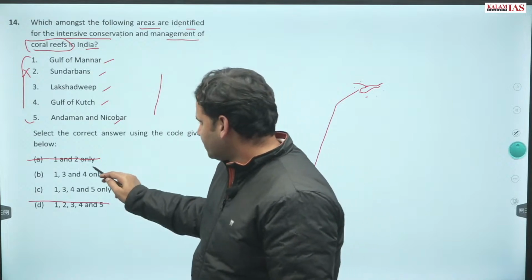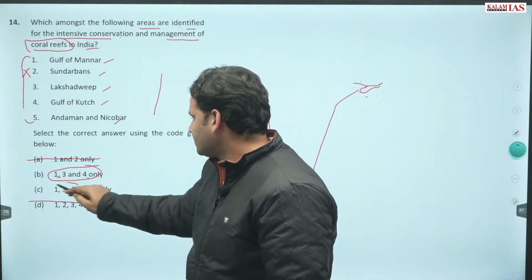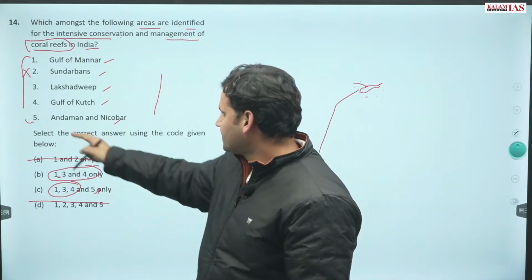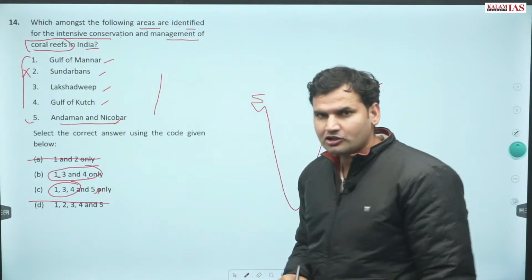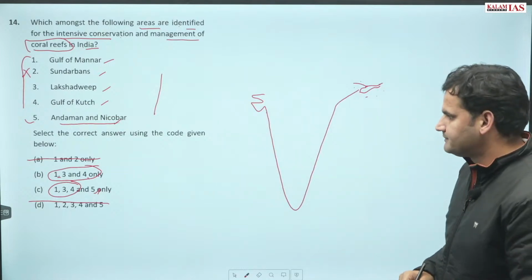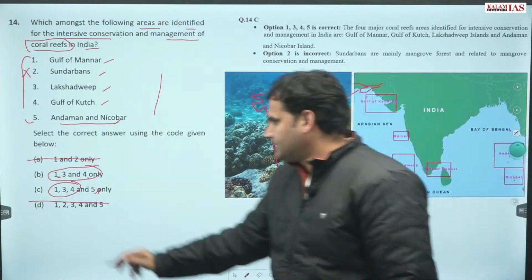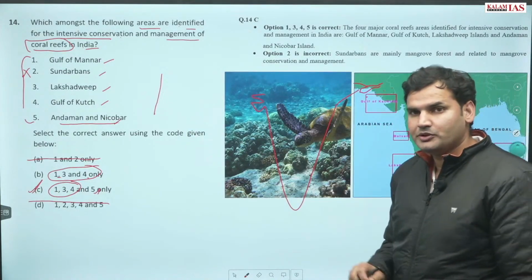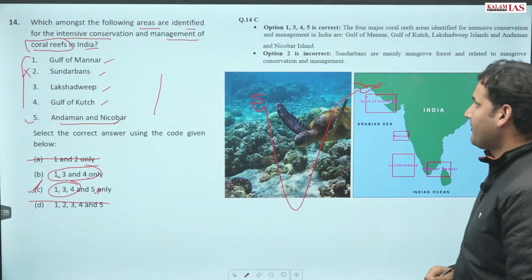Now what remains? 1, 3, 4 इसमें भी दिया हुआ है तो इनको देखने की. Fifth, which is the fifth one? Andaman and Nicobar Islands. Yes, this is there. Answer is option. I hope you have understood the same.